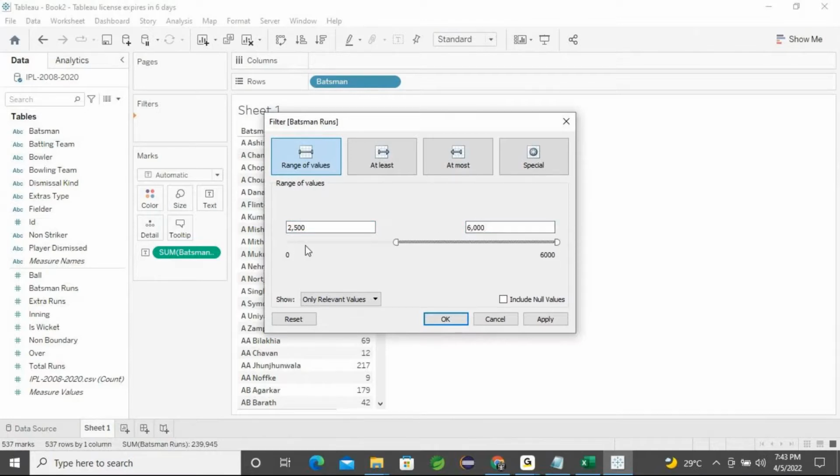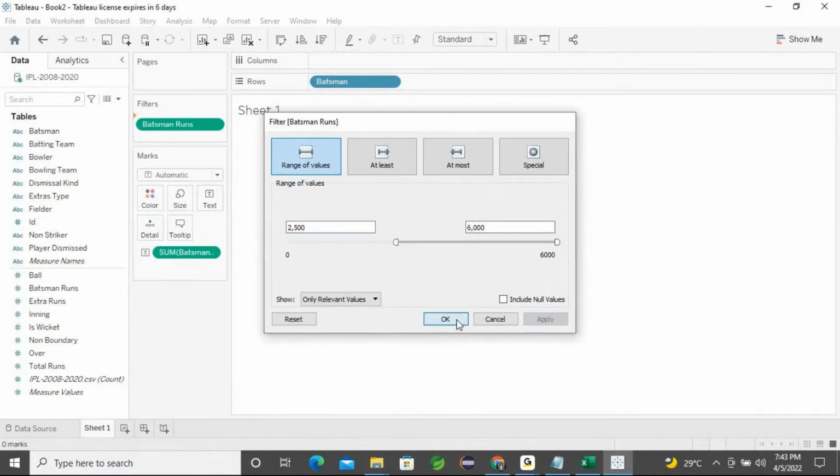In 2500 also you can make it a little shorter. So I want the top runs between 2500 and 6000. Why? Because I don't know who has the top runs as per now on the board. So I want only those people, that is the filter section. So 2500 to 6000, I'll click apply and then click the OK button.